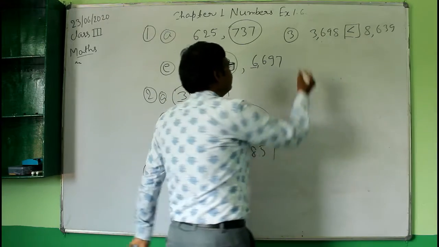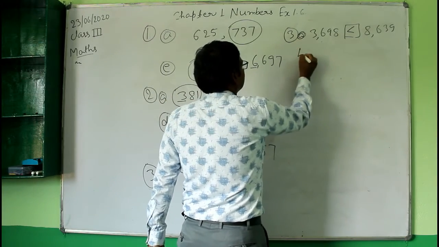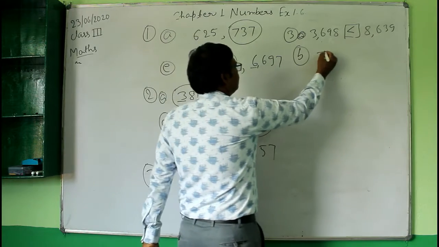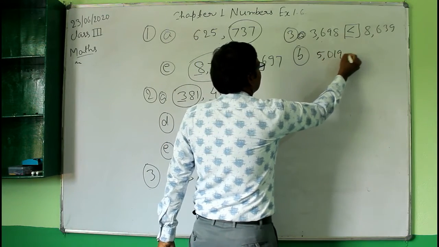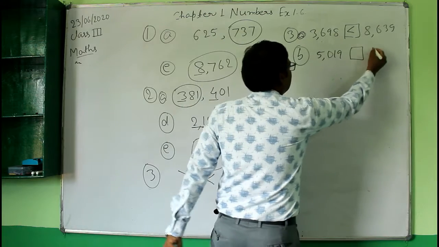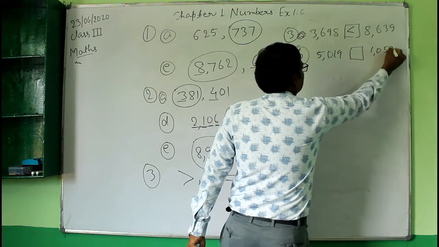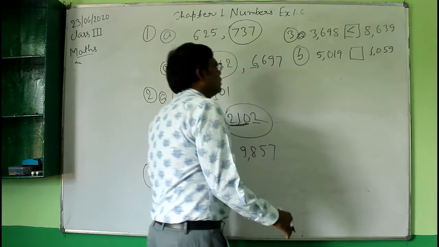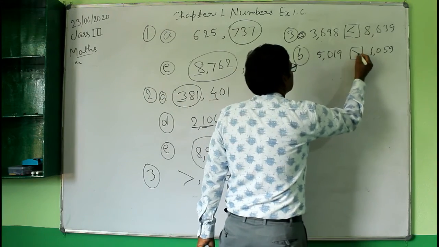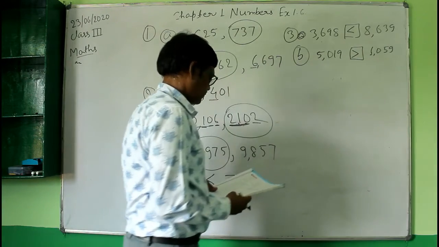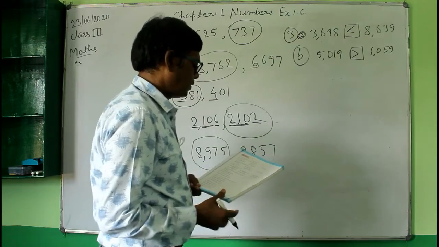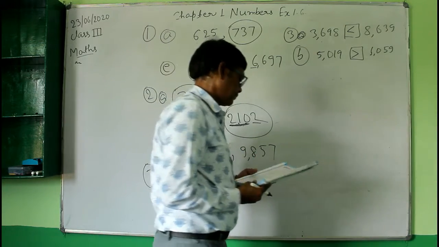Question number B. 5019, then the box is there. The other number is 1059. Now in this, which number is greater? Yes, this number is greater than this number, so put this sign. Similarly, you can fill up the other boxes.